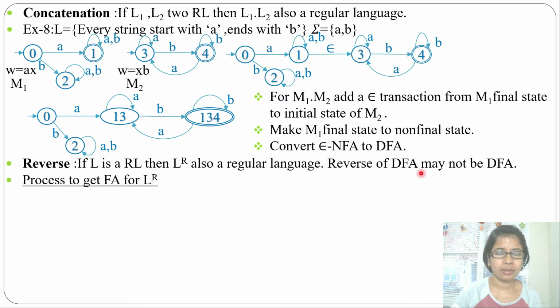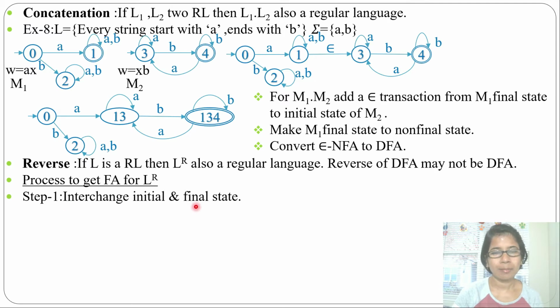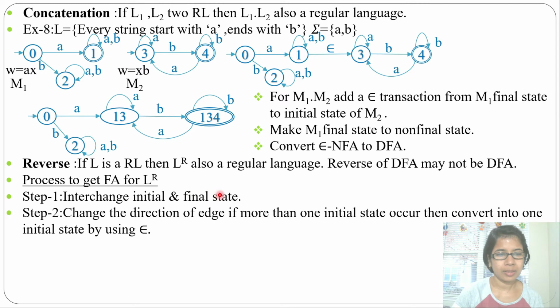Process to get reverse of a finite automata. First step, interchange initial and final state. In complement, we are making non-final to final, final to non-final. Here we will interchange initial and final state. Then step 2, change the direction of edges. If more than one initial state occurs, then convert into one initial state by using epsilon. There can be more than one final state, but there cannot be more than one initial state. So if more than one initial state occurs, just convert into one initial state.